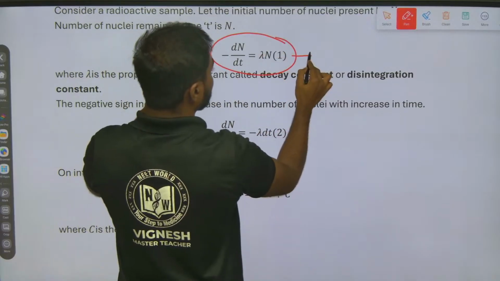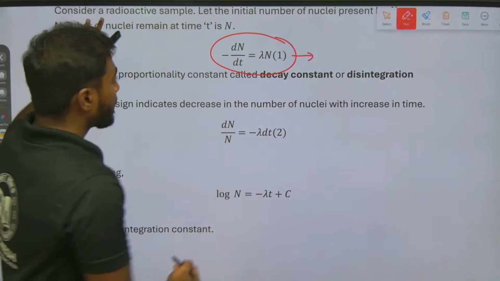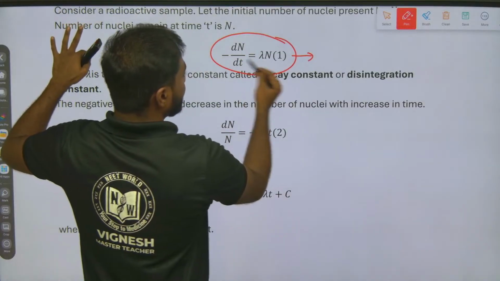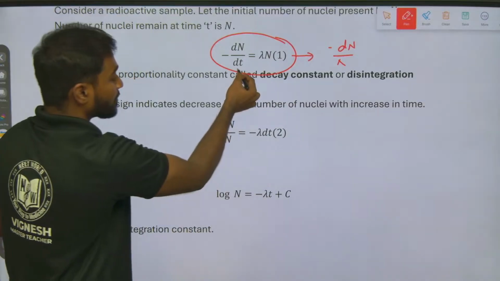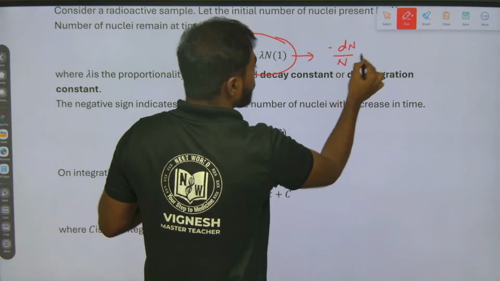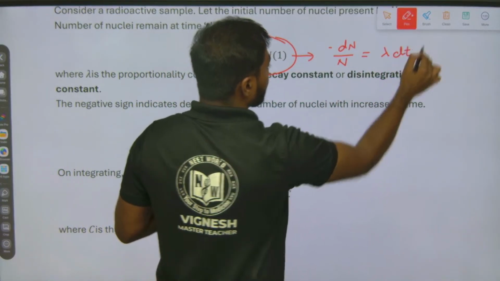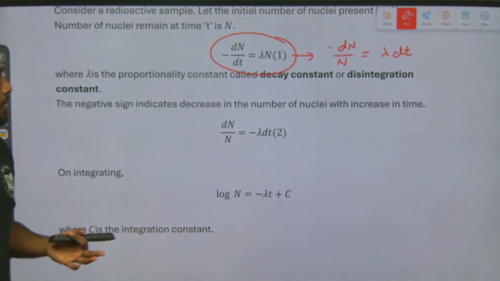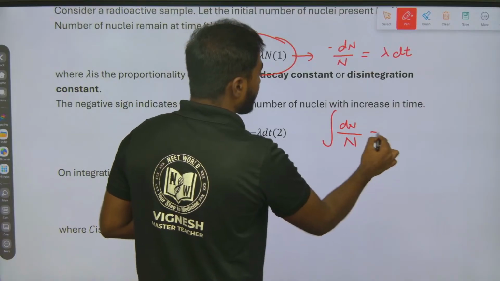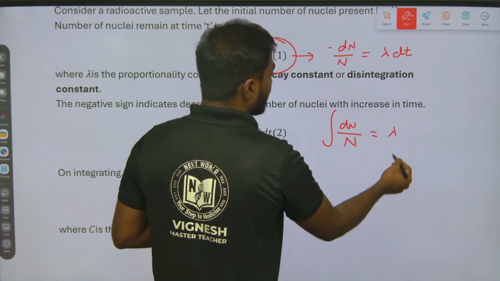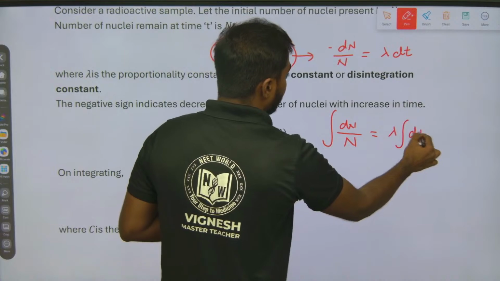We have considered this equation by the law. So minus dN by N, taking this N to this side, will be equal to lambda into dt. So I can write the integral of dN by N equals lambda times the integral of dt.